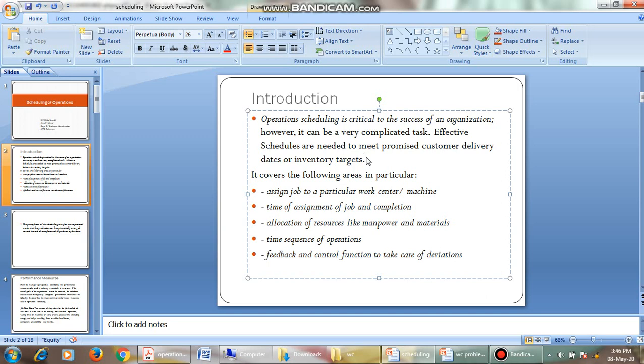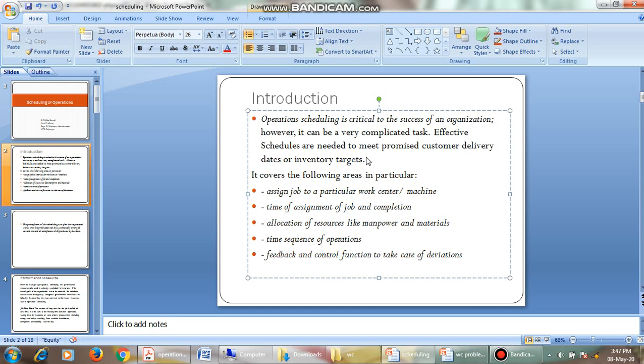During the process of operations, we have to control each and every activity so that wastage is minimized, and any deviations from our standards can also be minimized. So operation scheduling is nothing but a process of arranging all the activities in a sequence so that it can reach its goal.